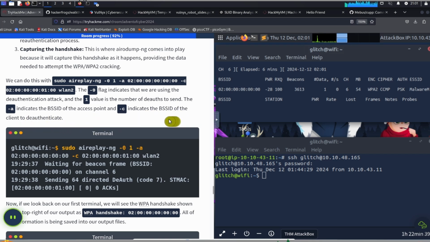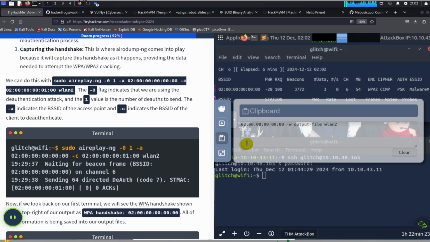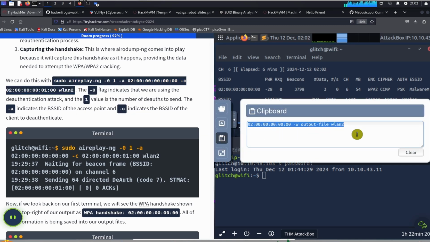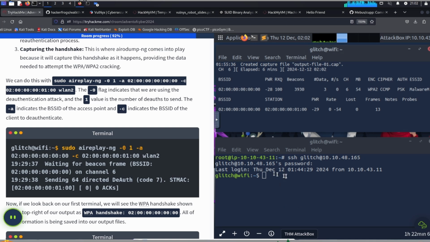So we still haven't received the information from the other BSSID, so I'm not sure if we're supposed to give this command right now, but I'm going to try. I'm going to try this command. And we're going to be doing this from the second terminal over here, this one down below. So first let me resize the windows. And then in the bottom terminal here, I'm going to paste in the command, and I'm going to send this command.